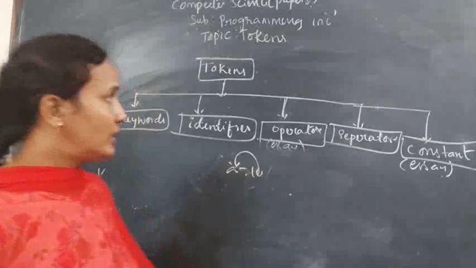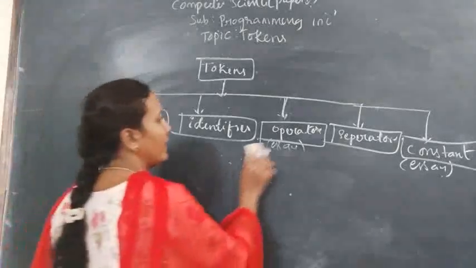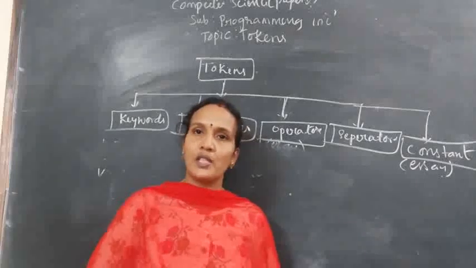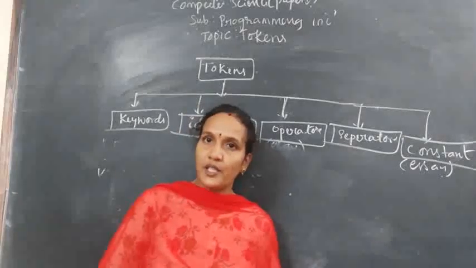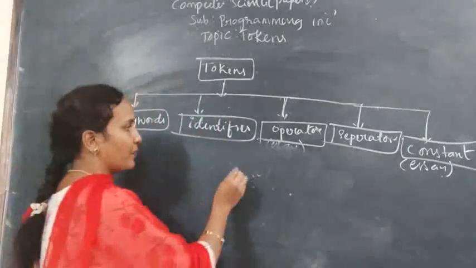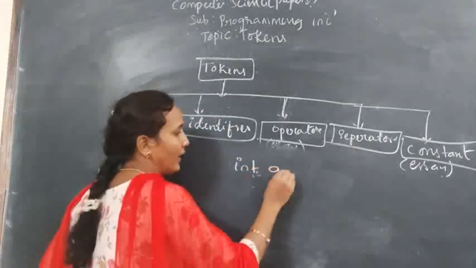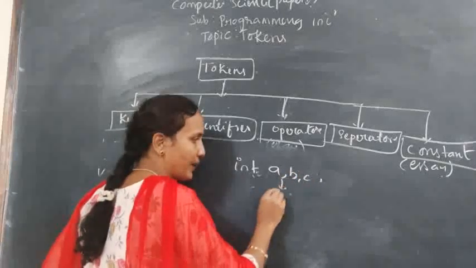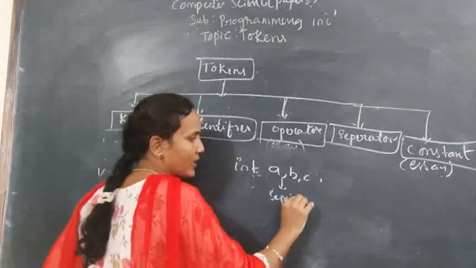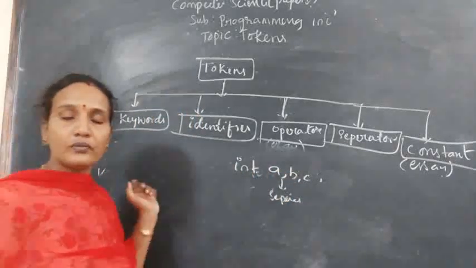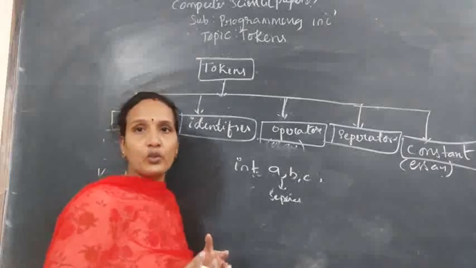Clear? Now, the next one is a separator. In the name itself, we have a definition. Separators are used to separate different expressions and different variables. Like int a comma b comma c. Here comma is called a separator. Why is it called a separator? Because it is used to separate two variables.